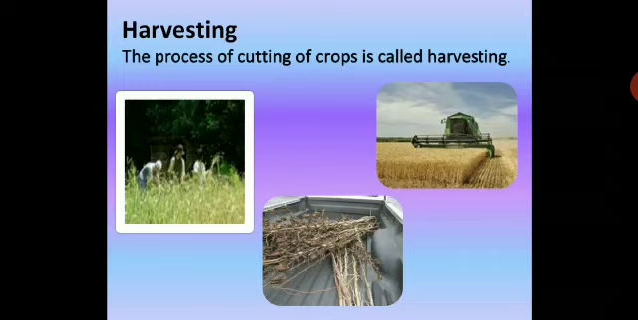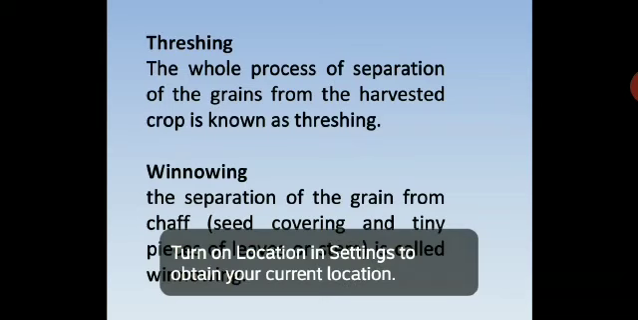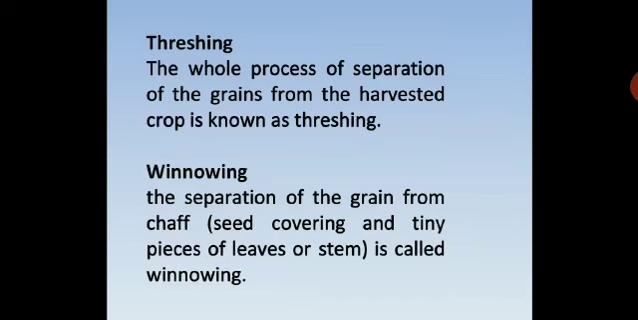Harvesting. The process of cutting of crop is called harvesting. This is one of the very important processes in agriculture. So next we will go for threshing. The whole process of separation of the grains from the harvested crop is known as threshing. So please take down this. Threshing is the separation of the grain from the harvested crop.